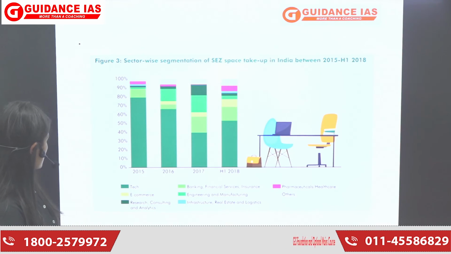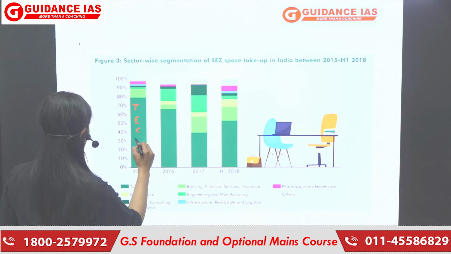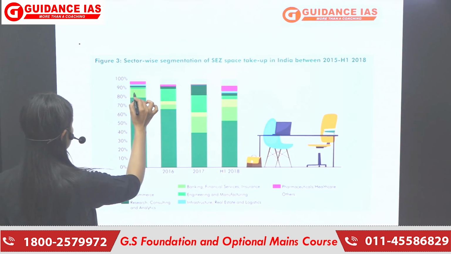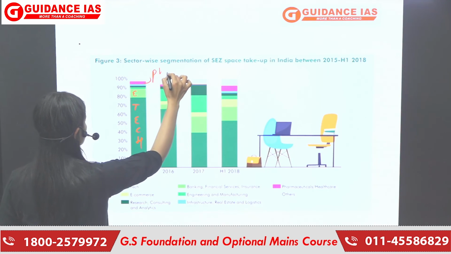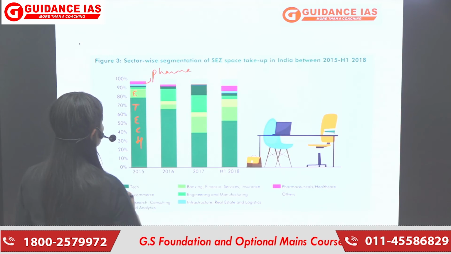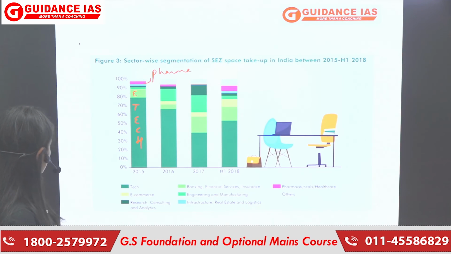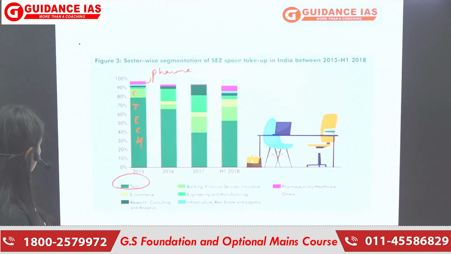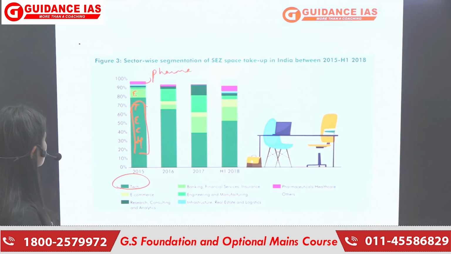Up next, and the last graph of our today's lecture, is a graph which is showing a sector-wise segmentation of SEZs, right? If we talk about the sectors, this is the tech sector, which holds the major part of it. Then e-commerce is there, and there's a new sector, this pink one, which is a pharma sector, okay, which is also coming up in SEZs. So the major part is held by the tech part, okay, the technological part. So SEZ में technological part holds the major proportion of it.